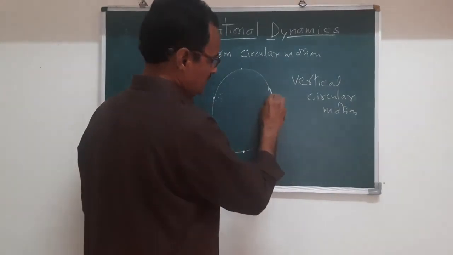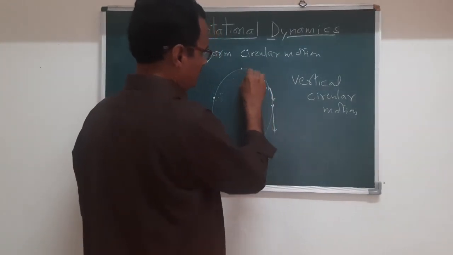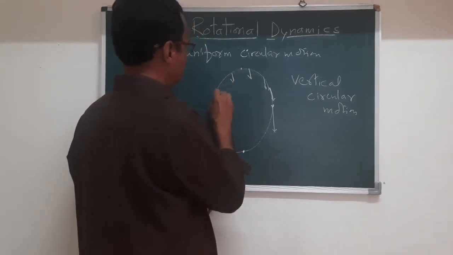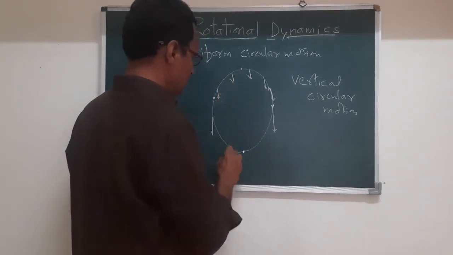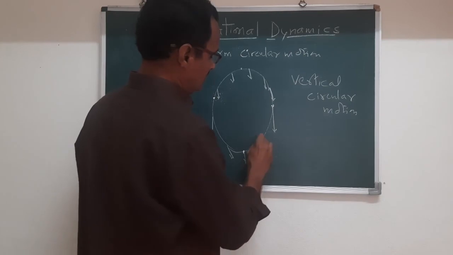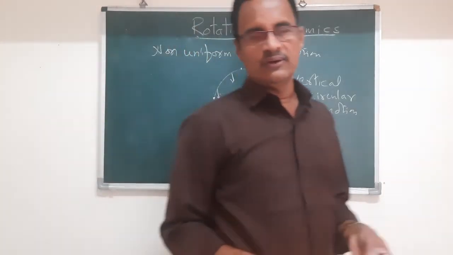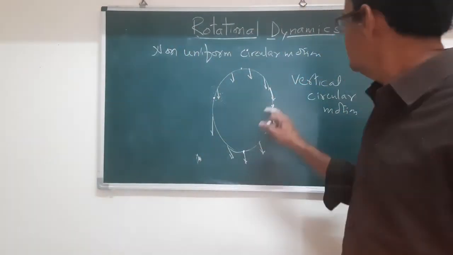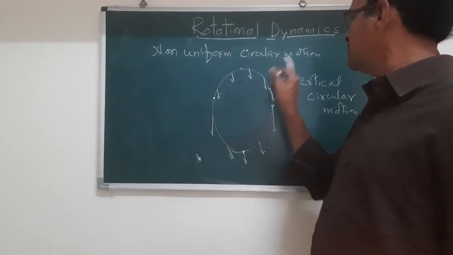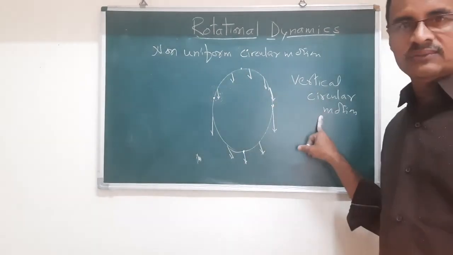The gravitational force is acting at each point, and therefore the magnitude of the velocity is changing due to this gravitational force, and therefore it is a non-uniform circular motion. And the best example of non-uniform circular motion is vertical circular motion.